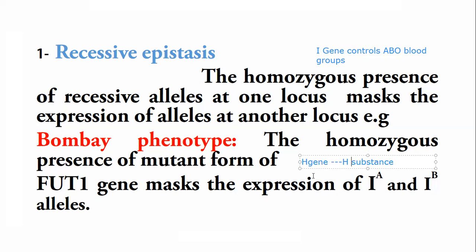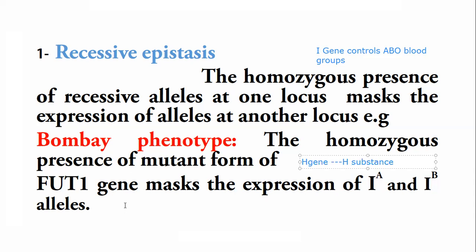But in case of the Bombay phenotype, when the H gene is present in mutant form and its FUT1 allele is present in recessive mutant form or homozygous condition, in that case, H substance is not formed. That's why the A or B allele cannot express themselves phenotypically.